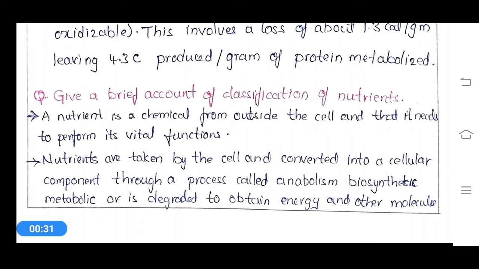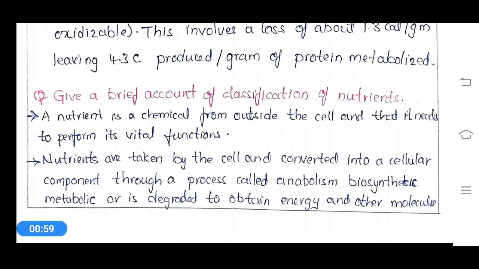So in different ways we'll take different kinds of nutrients, and a nutrient is a chemical from outside the cell, and it is needed to perform its vital function. It is a chemical component that we take from outside the cell.